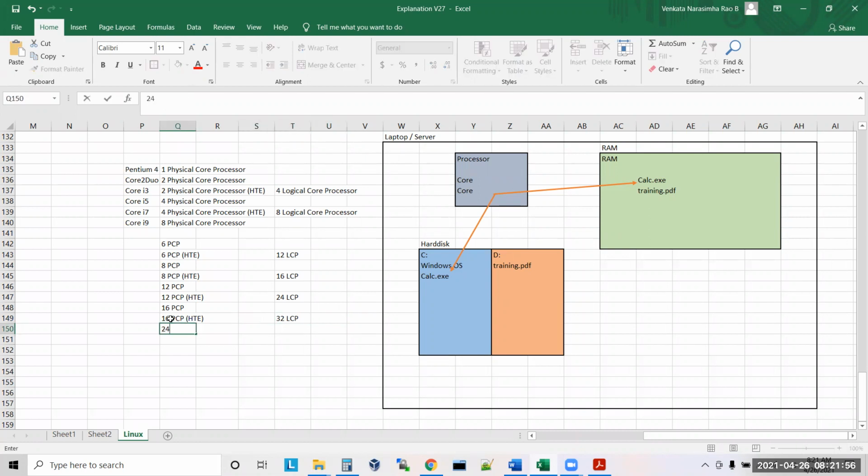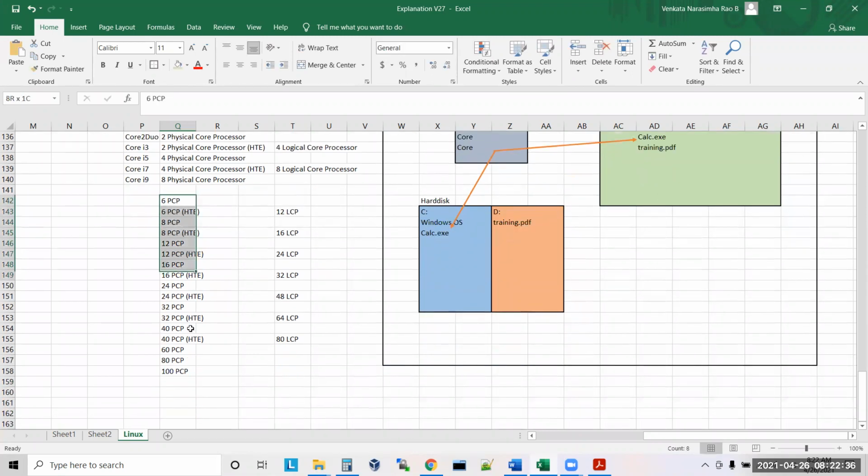Now you have 24 PCP and 24 PCP with HTE also. Then 24 means 48 LCP. Yes or no? Like this you have 32 PCP and 32 PCP with HTE, then 64 LCP. Then 40 PCP, 40 PCP with HTE, so 80 LCP. Now 60 PCP, and 80 PCP, and 100 PCP.